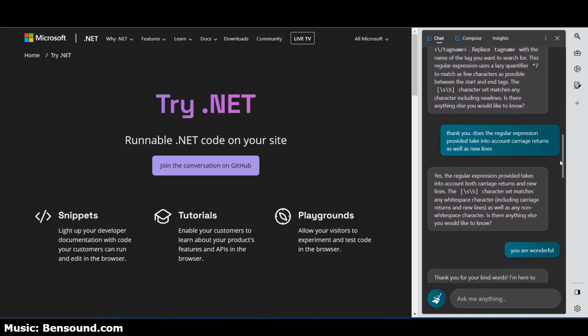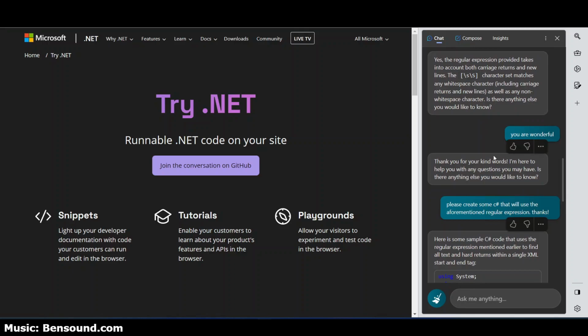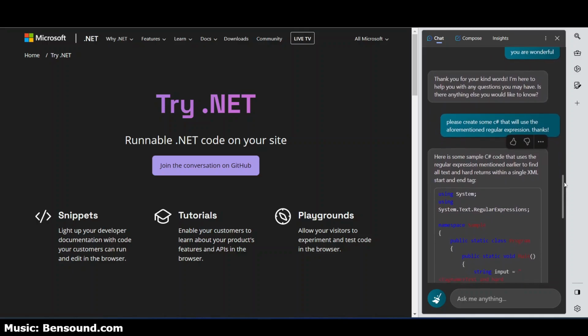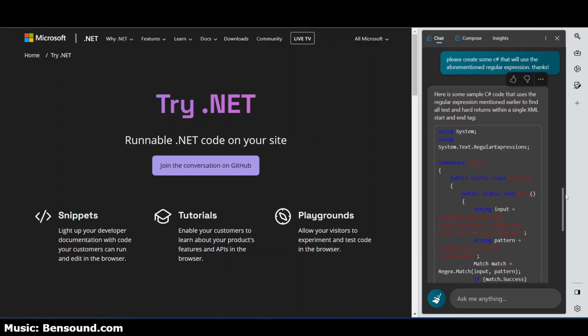And it provided its answer, which is a yes. I gave it a nice compliment and then followed up with, I'd like to have some C# that will use the aforementioned regular expression.